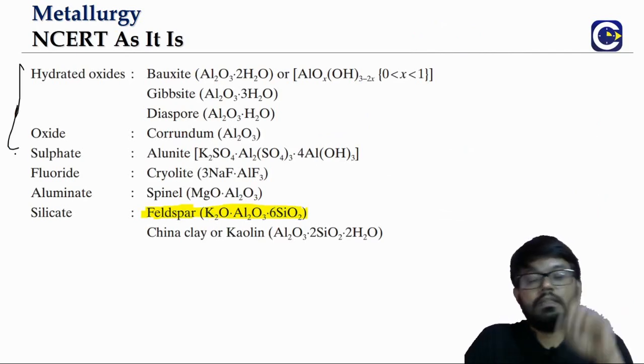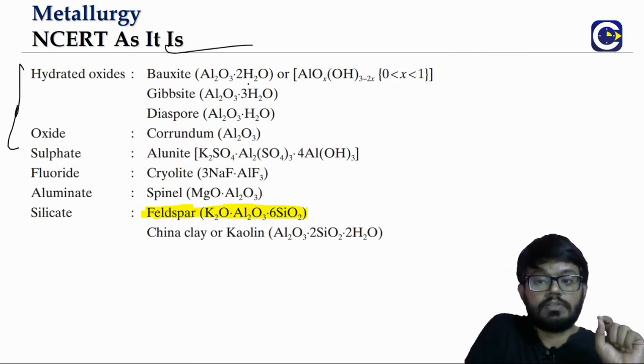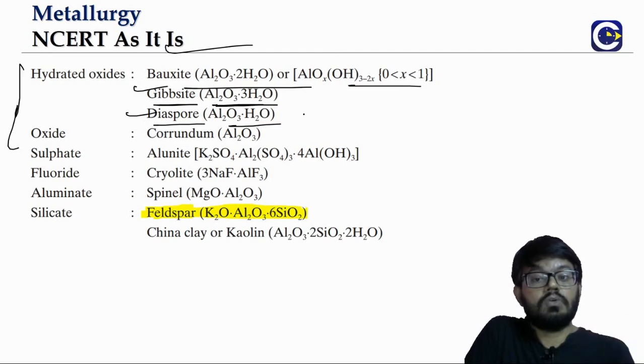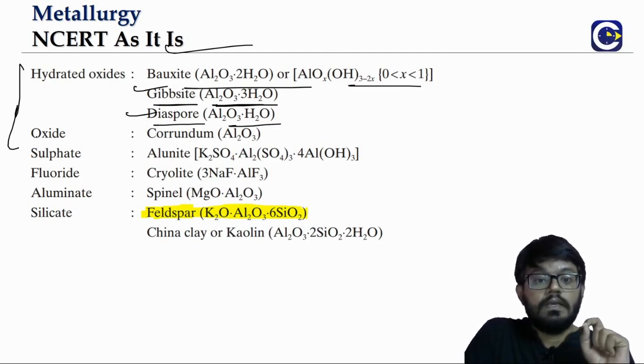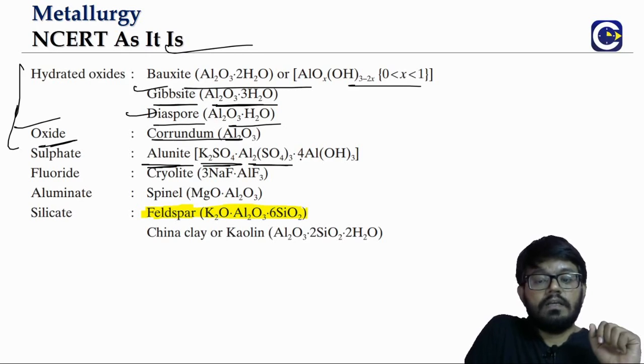Already in the first video we have seen some of the ores of aluminum. Like bauxite, which is hydrated aluminum oxide. We also have gibbsite. What is gibbsite? Al2O3.3H2O. We have diaspore. What is it? Al2O3.H2O. Then we have the anhydrous Al2O3. What do we call it? Corundum. Then we have alunite. What is it? Potassium sulfate, aluminum sulfate and aluminum hydroxide.